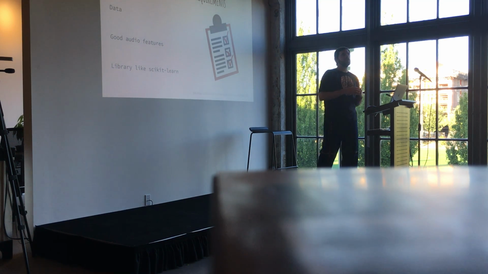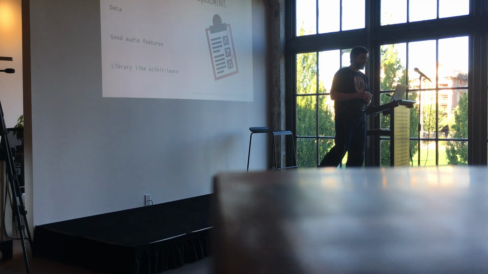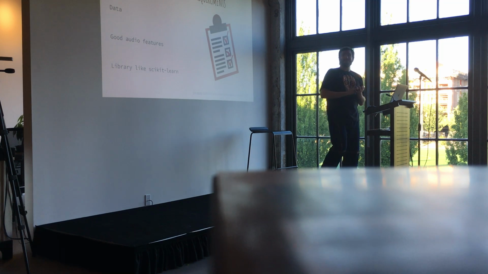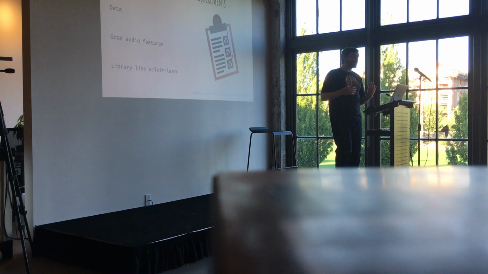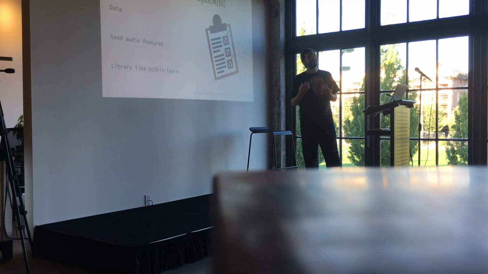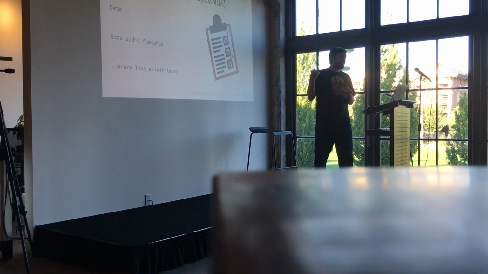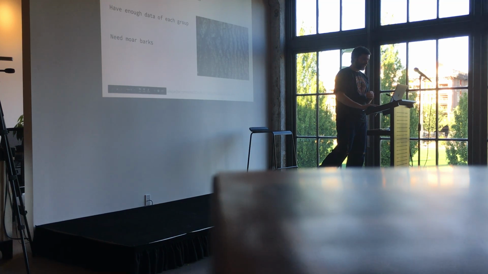We can't say, if it doesn't match these two things, it will match the third thing. We need to match positively to each grouping. So you always need lots of data for each of the groups you're trying to match. Another thing we need is good audio features, and we'll get into what audio features are in the next slide. Then we can put it all together with a library like scikit-learn, which is a Python library, and they have great tutorials, by the way.